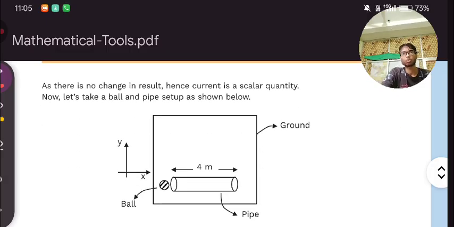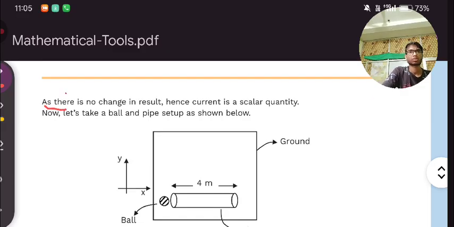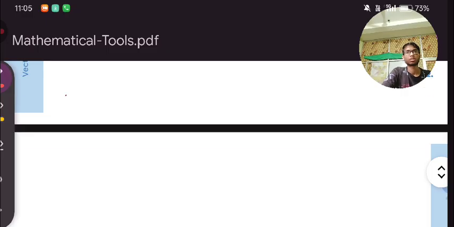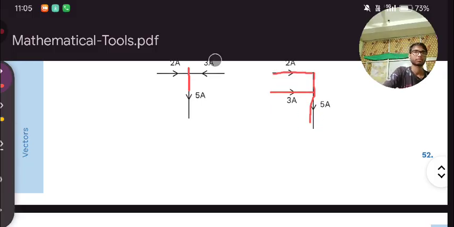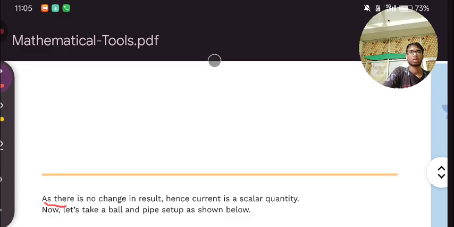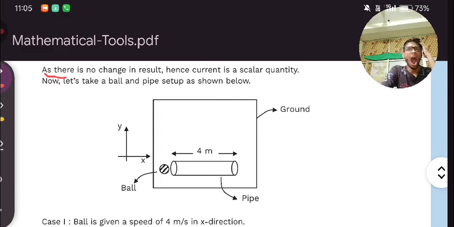As there is no change in result, the result is the same. Here you can see what is happening. 2 ampere, 3 ampere is giving you 5 ampere. The result is the same. There is no change in result, hence we will call it a scalar quantity.